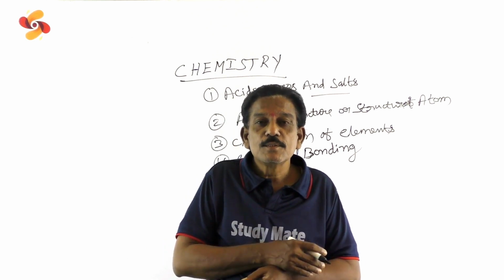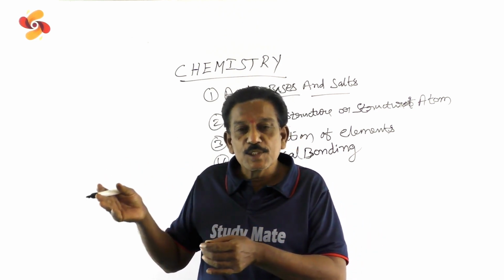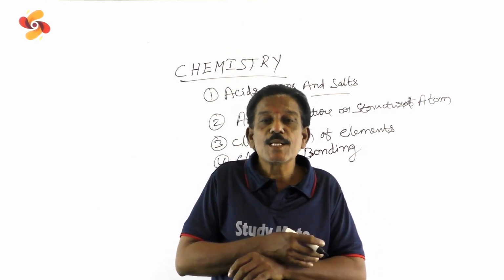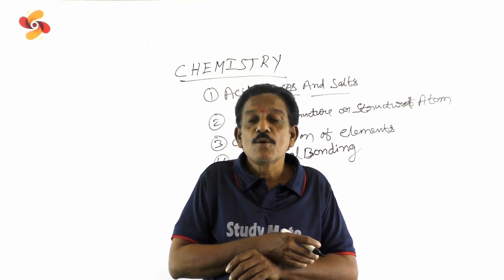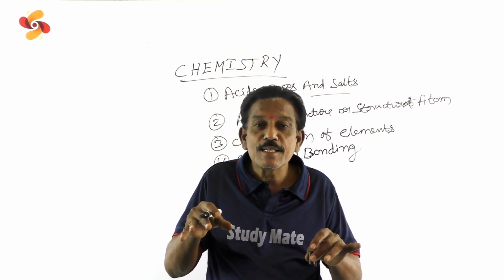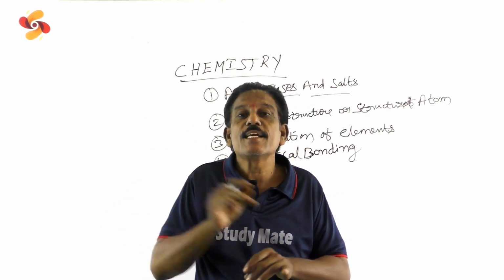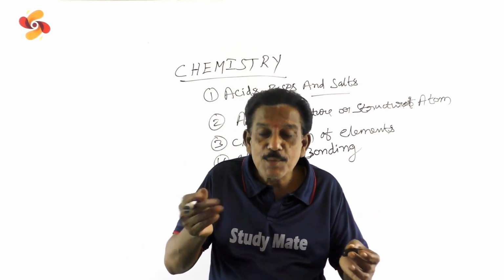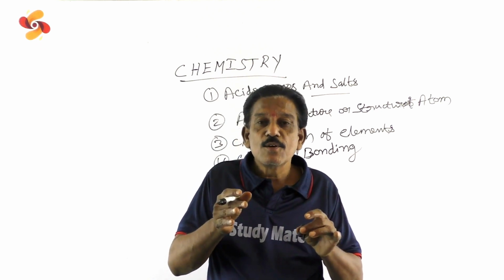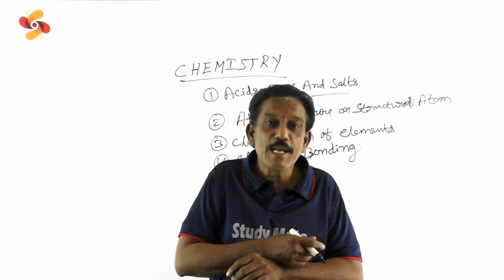Covalent bond and examples. Explain the formation of covalent bond with suitable examples. And hybridization, shape of molecules, VSEPR theory, valency shell electron pair repulsion theory. VSEPR theory means valency shell electron pair repulsion theory. And also valence bond theory. So these are all the concepts you face in this chapter.